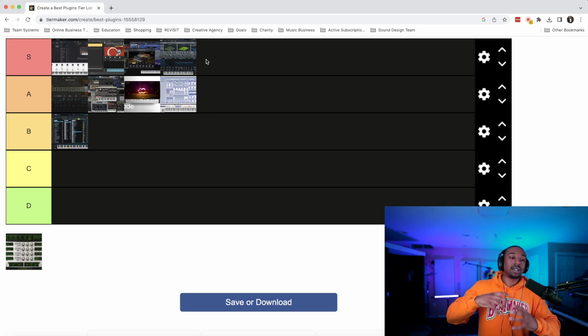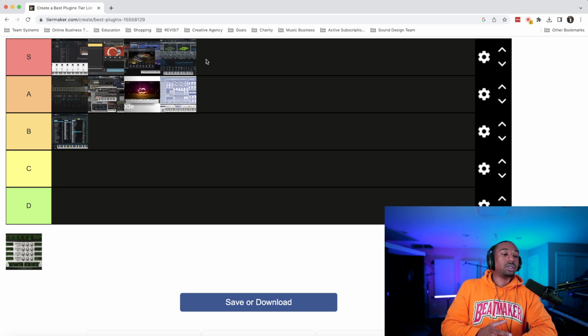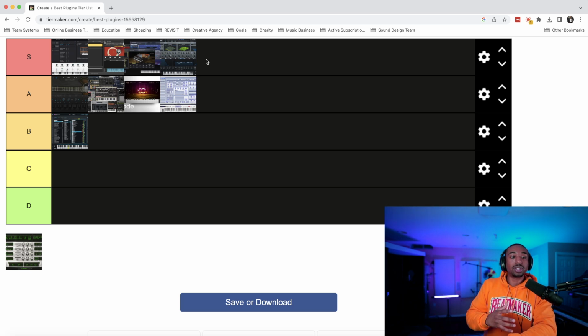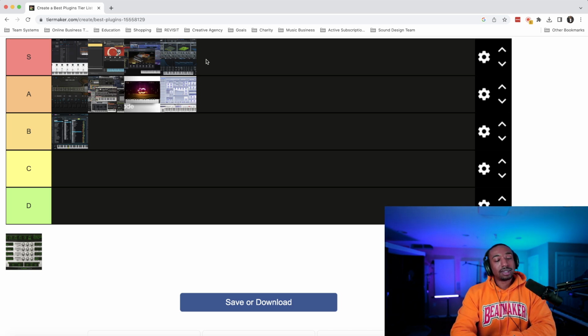Again, if you know sound design, Serum has basically everything you need to make almost any sound you could think of. Not all sounds, but almost any sound you could think of. That's synthetic, so we're going to rank that up pretty high. And the price, from what I remember, was like 180. I think for what you're getting, there's value there. So we're going to keep it S tier, up in the upper echelons.